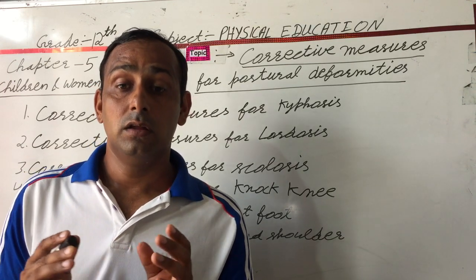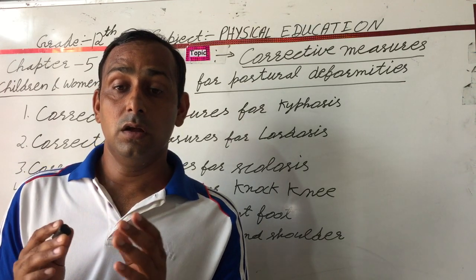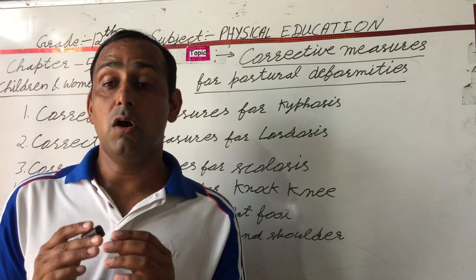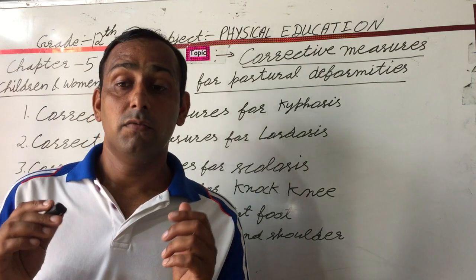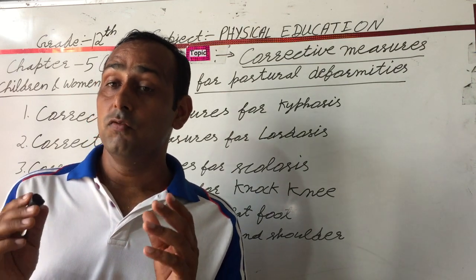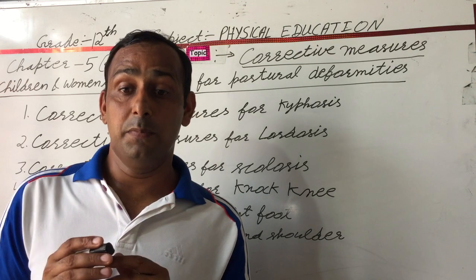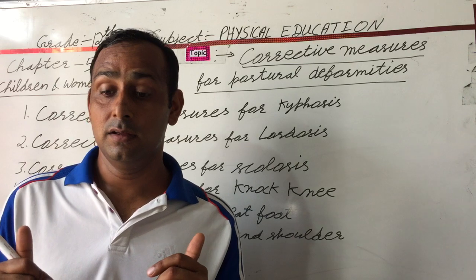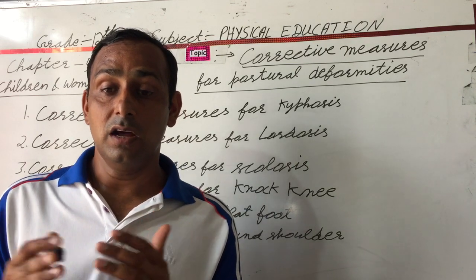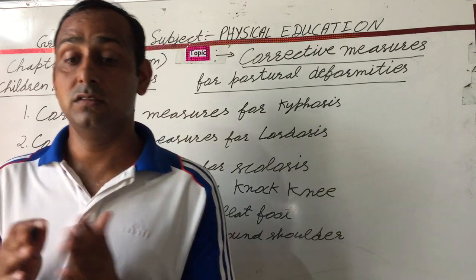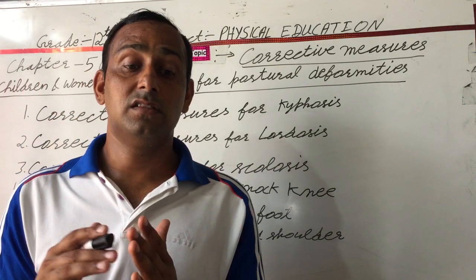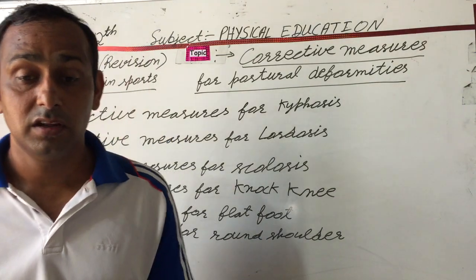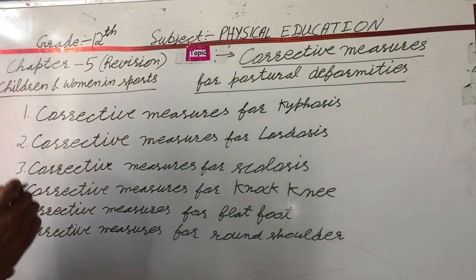Next is Ushtrasana. From the position of Vajrasana, the body is bent backward while the chest is pushed up, hands hold the ankles while looking back. This is related to Ardha Matsyendrasana. This asana is the corrective measure for round shoulder. After this, next is the corrective measures for bow legs.